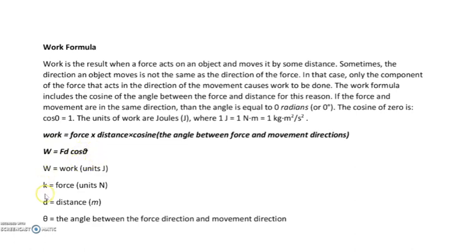W is work, K is the force in units of N, and D is the distance. Here you can see we are using F in one place and K in another, so you can either change this one to K or this one to F. Anyway, it is representing force only. So force times distance times the cosine of the angle between the force direction and movement direction. That is the work formula.